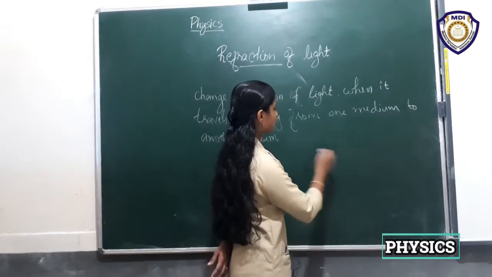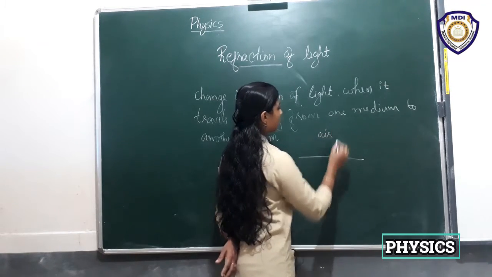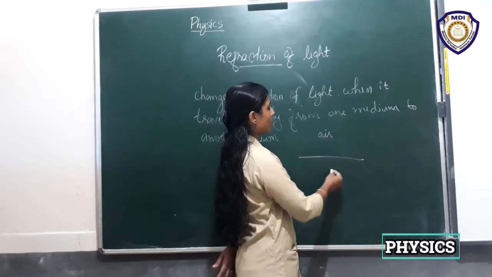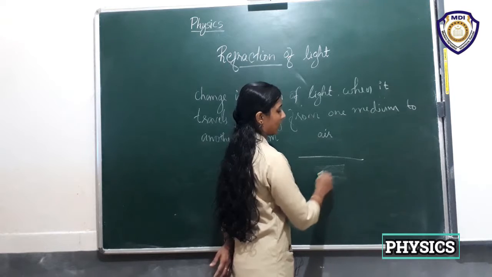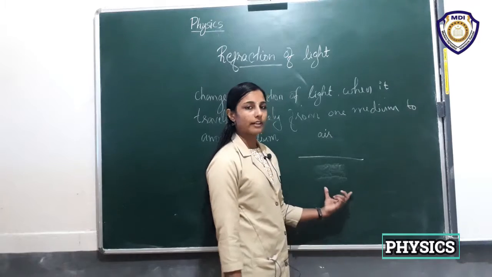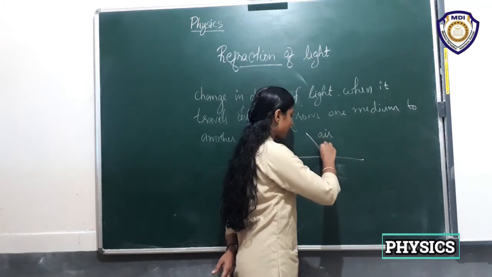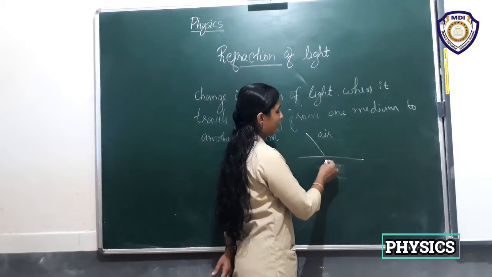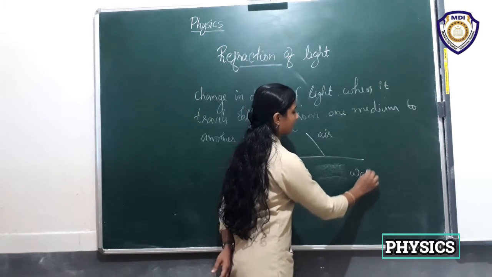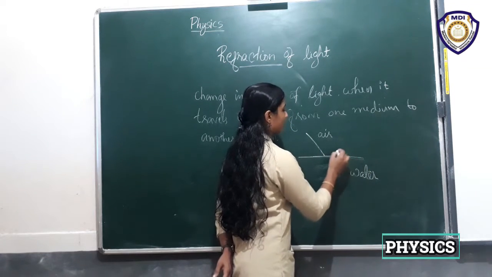Suppose we have the medium air, and obliquely the light travels from air to water. Suppose this is a container filled with water, and above it is air, right? This is the interface of these two mediums.